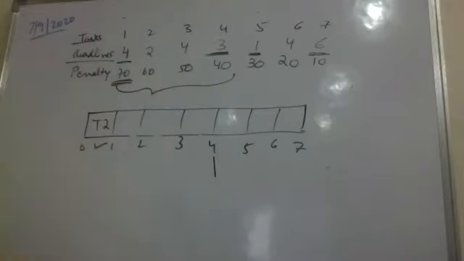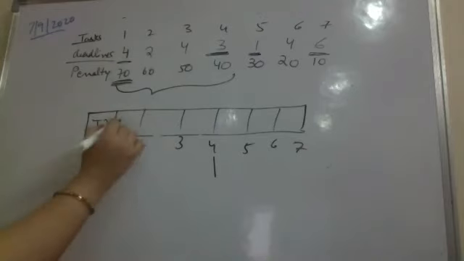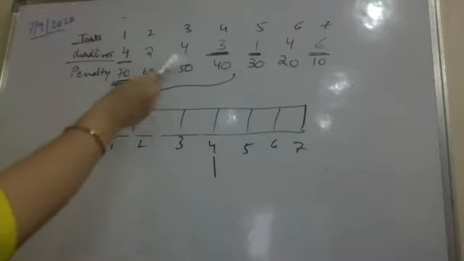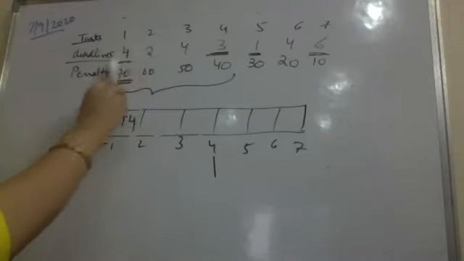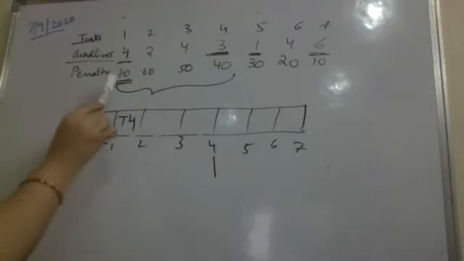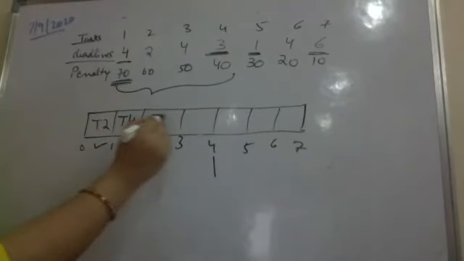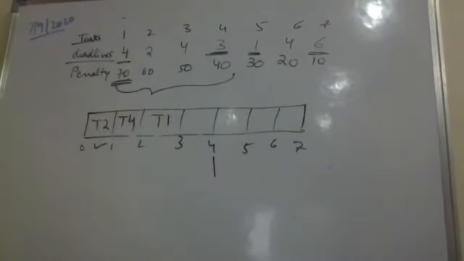It is still earlier than 4. I will be picking T4. Now, task 3 and task 4 have the same deadlines, but since task 1 is having higher penalty, I will be picking task 1.